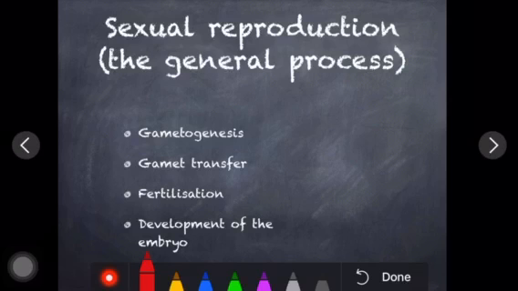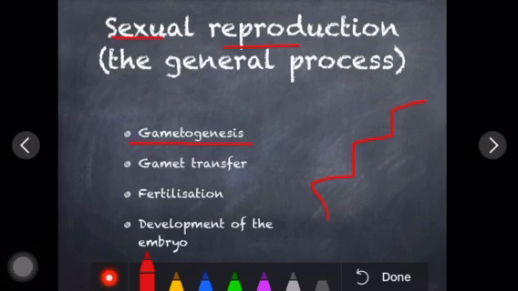Now the general process under sexual reproduction, where the male gamete and female gamete are responsible. There are particular stages, gradually going in a proper systematic sequence. The first is gametogenesis, not a new word for you.